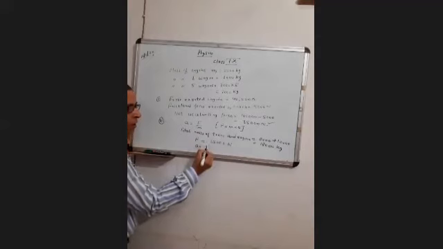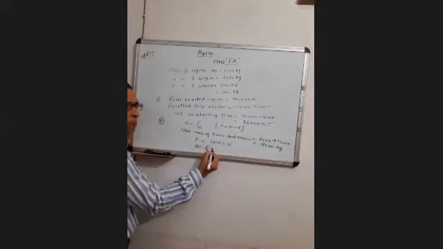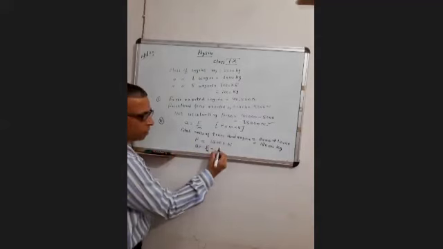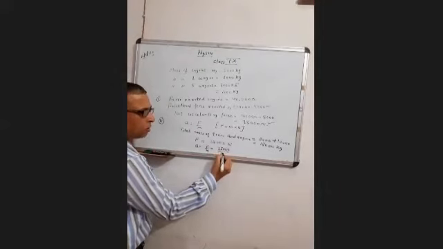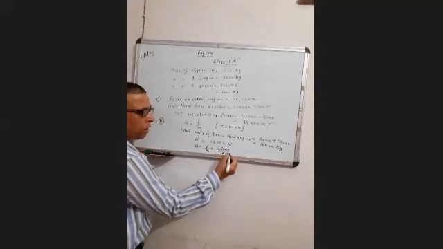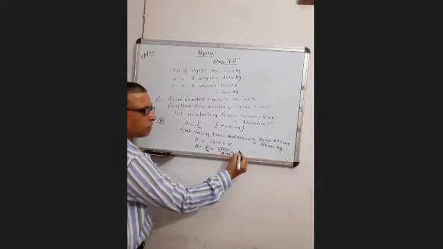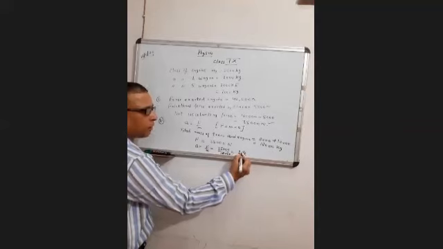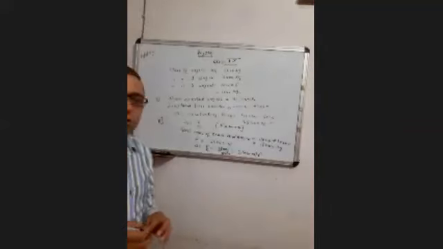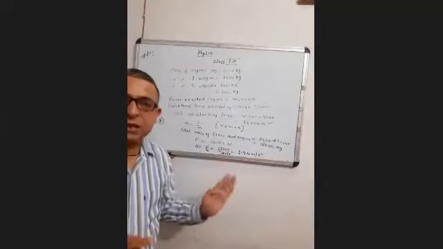So A will be F upon m, 35,000 upon 18,000. After solving, you will get 1.94 meter per second square as your acceleration.